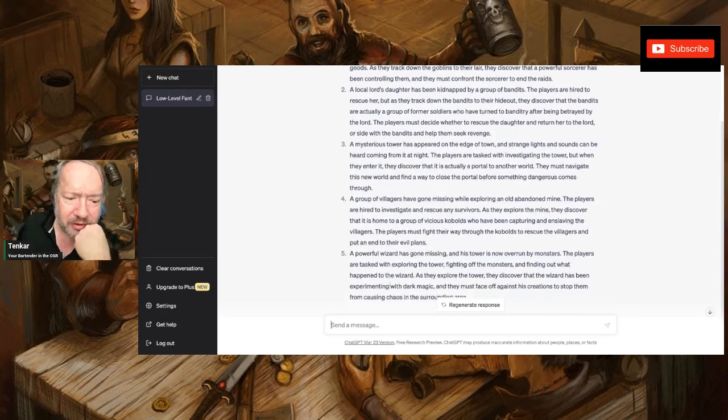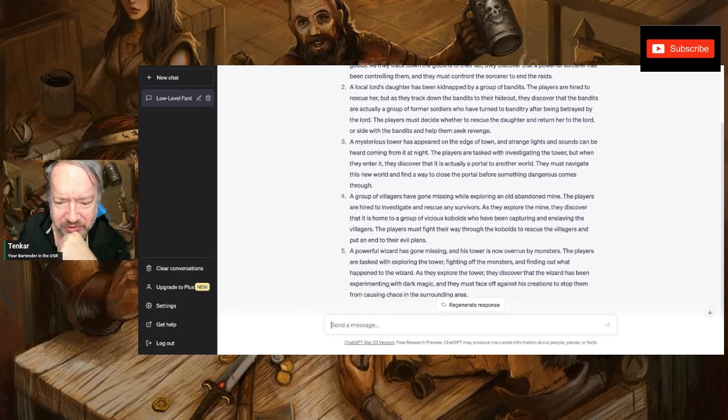Not bad. A group of villagers have gone missing while exploring an old abandoned mine, basically a dungeon. The players are hired to investigate and rescue any survivors. As they explore the mine, they discover it's the home of a group of vicious kobolds who have been capturing and enslaving the villagers. The players must fight their way through the kobolds to rescue the villagers and put an end to their evil plans.